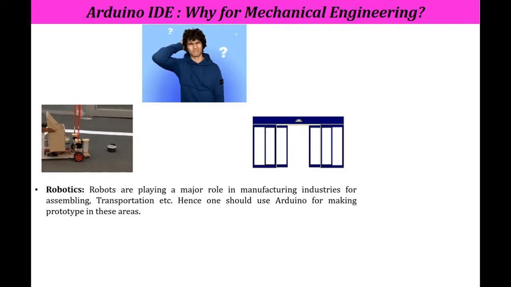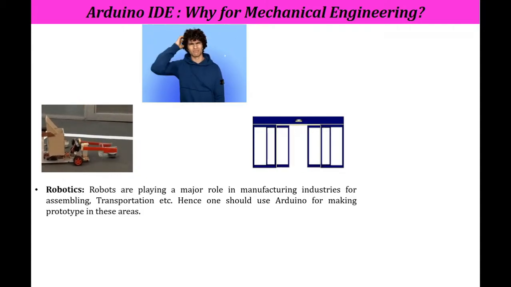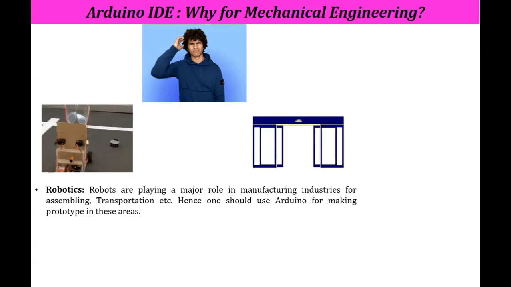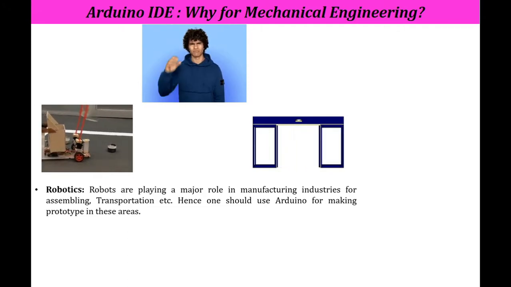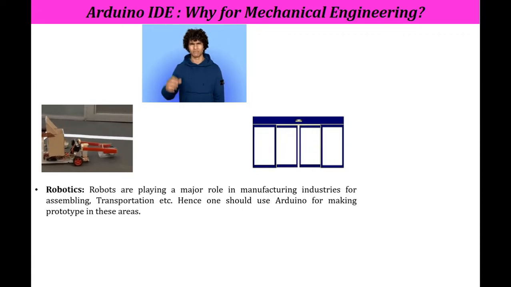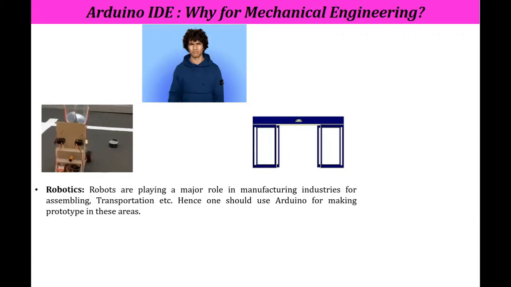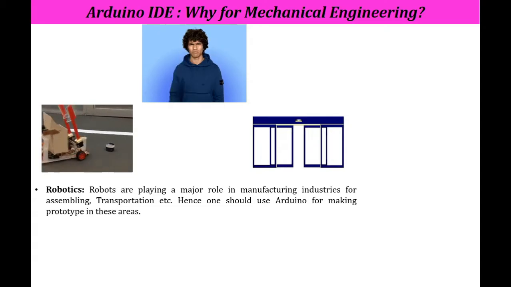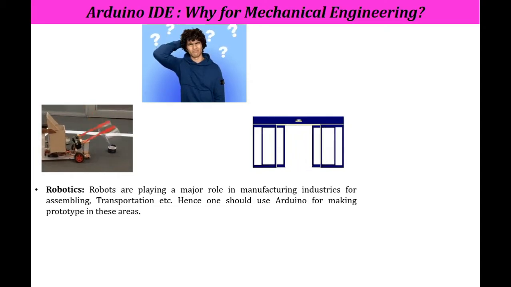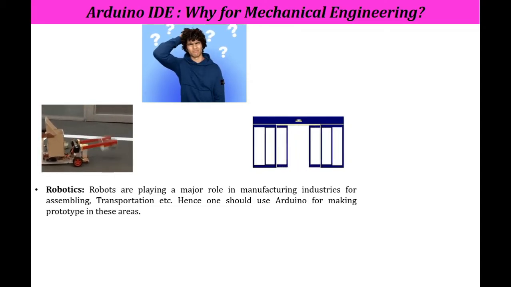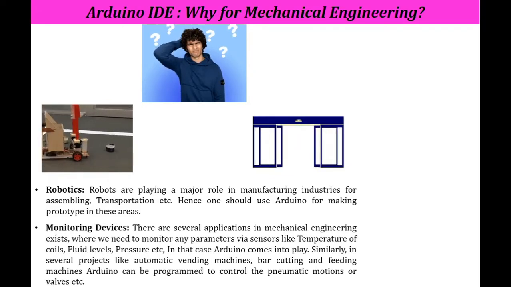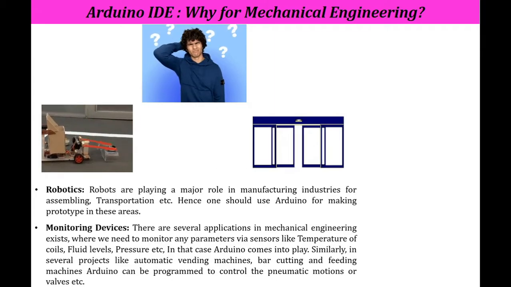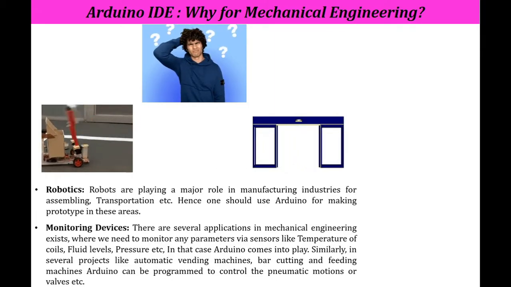Let's take a second example here. Now here you will observe that whenever a person reaches near that door, then that door will open automatically. So it consists of sensors and it senses the position of that person. Then only that door will be open or closed. So again, for that case, we require interfacing of a hardware and a software. So here Arduino comes into the picture. This is one of the important applications of Arduino.